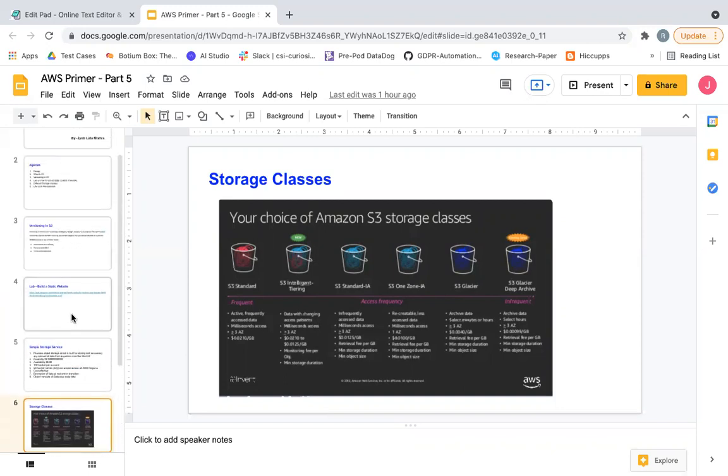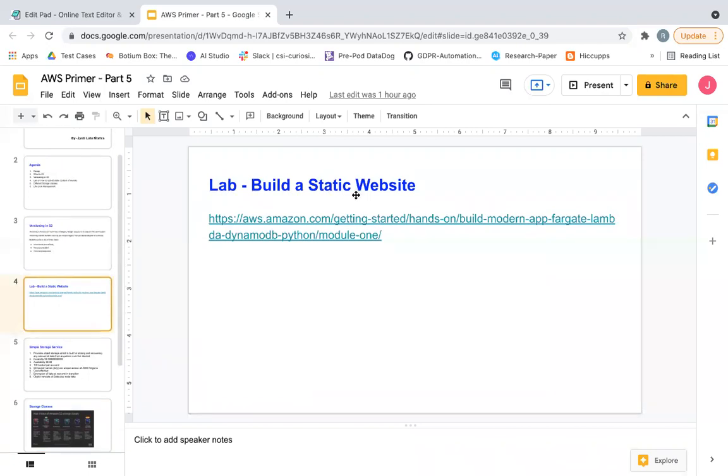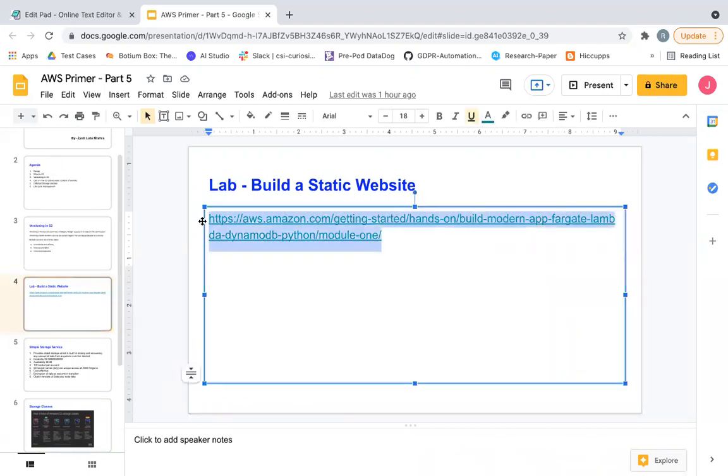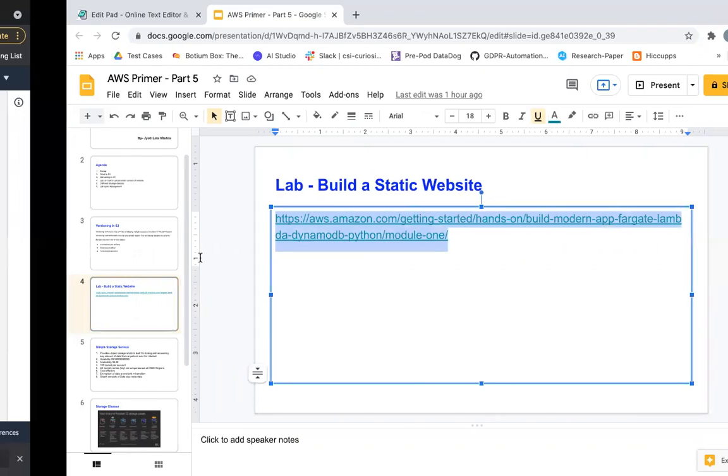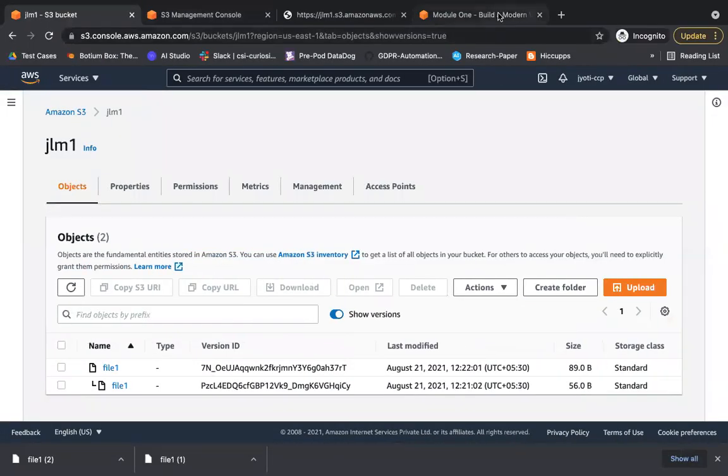Now let's do this lab, which is to build a static website using S3. I'm going to use this documentation, which is there in Amazon itself. Let me show what this is all about.